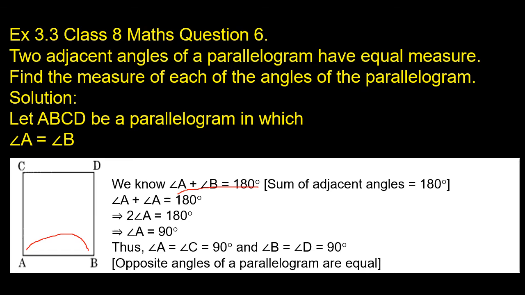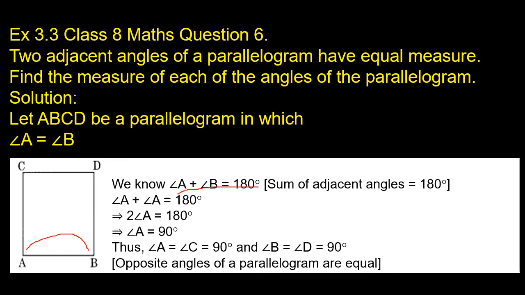Angle A plus angle A becomes 2 angle A, which is equal to 180 degrees. Angle A equals 180 degrees by 2, which becomes 90 degrees. That means half of 180 degrees is 90 degrees. So angle A becomes 90 degrees. Thus, if angle A is 90 degrees, angle D also becomes 90 degrees. Then angle C also becomes 90 degrees. So children, if angle A is 90 degrees, angle D is also 90 degrees, angle B is 90 degrees, and angle C is also 90 degrees, because opposite angles of a parallelogram are equal.